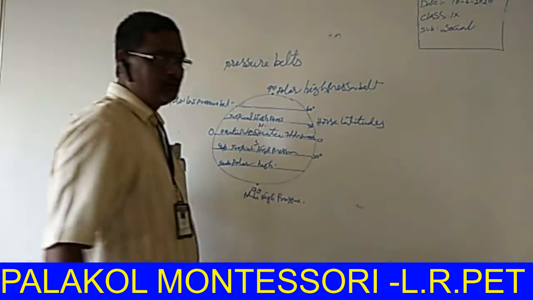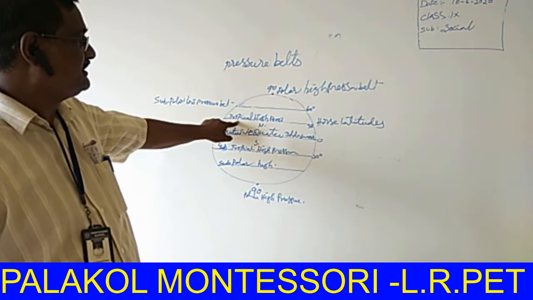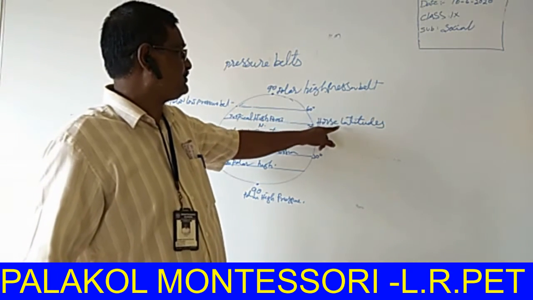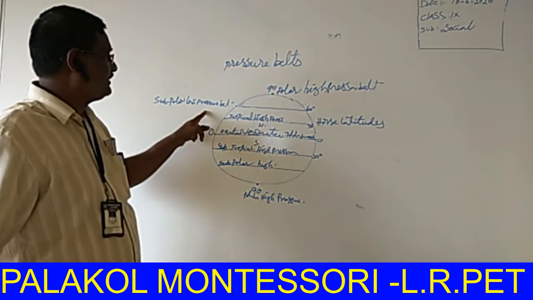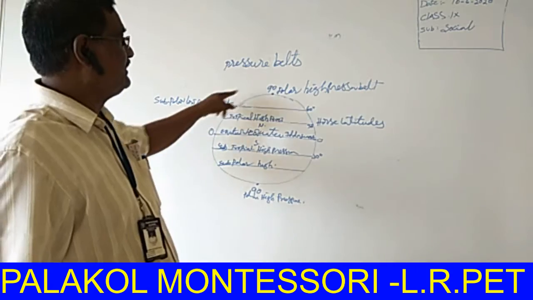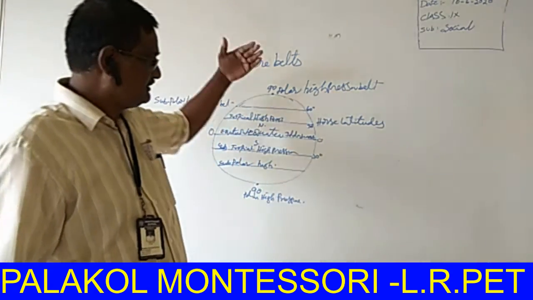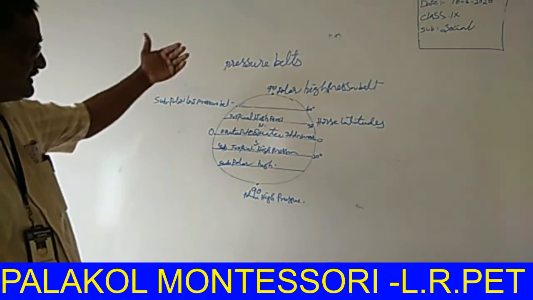The second one is called the tropical high pressure belt, called the horse latitudes. The third one is called the subpolar low pressure belt, and 90 degrees is called the polar high pressure belt. These are the divisions of the earth into different kinds of zones.